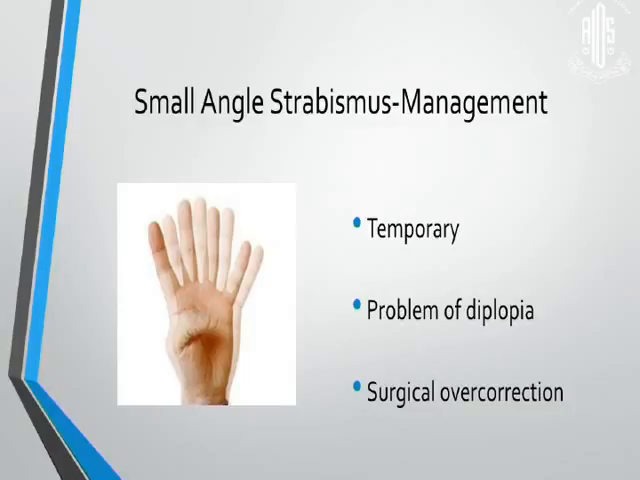Why is management in small angle strabismus important? Firstly, it may be temporary, like in cases of consecutive squints and paralytic squints, where we need a waiting period of at least 4 months to 6 months before we manage surgically. Second, though it's a small angle, the problem of diplopia is huge and inconvenient to the patient, and there are surgical overcorrections noted with routine recess resect procedures.